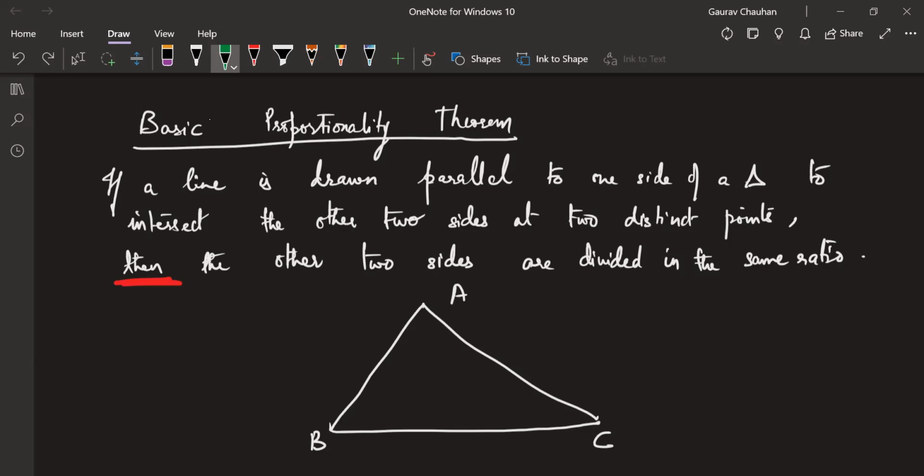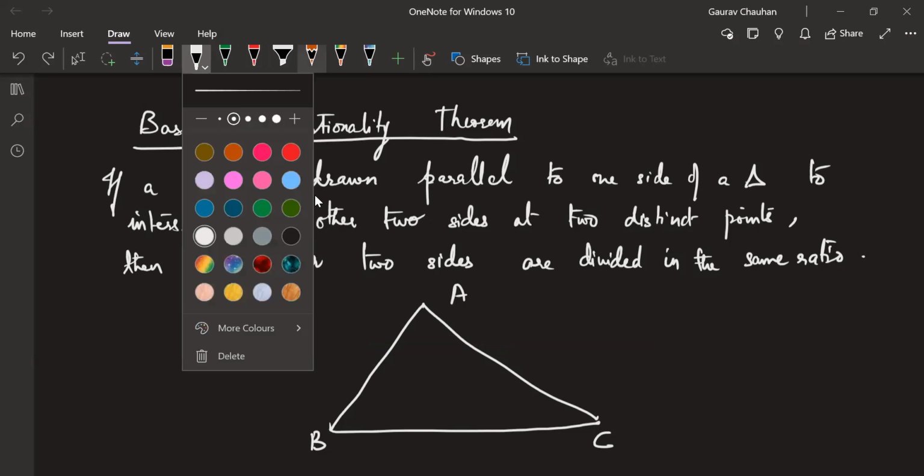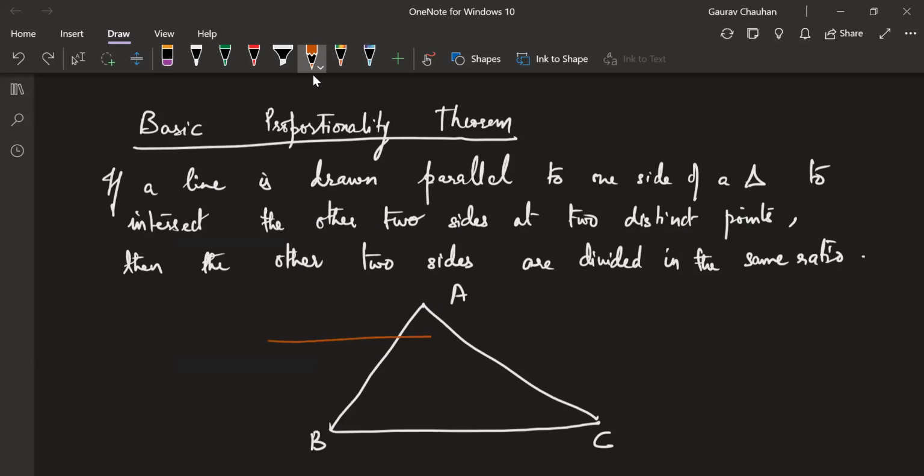So I'm going to draw that line here. It's not saying it is passing through the midpoint, all of that the midpoint theorem used to say. It's saying there is a parallel line. So I've drawn that parallel line right now. Let me draw it with a different color. Let this be the parallel line L.